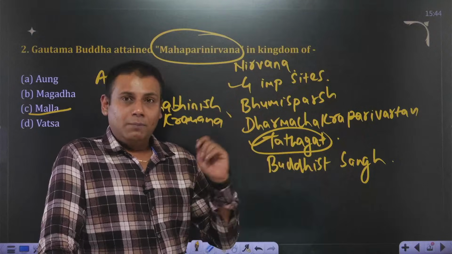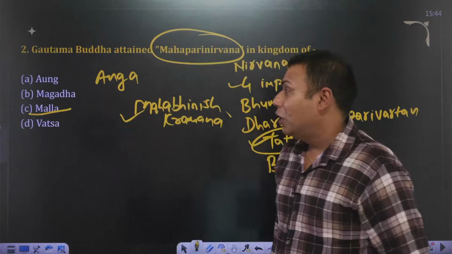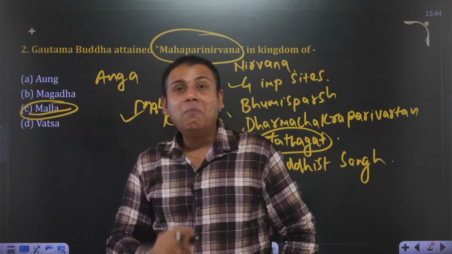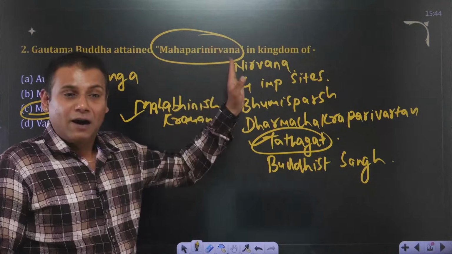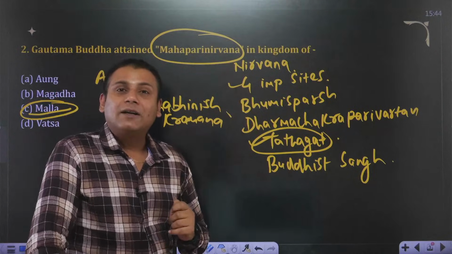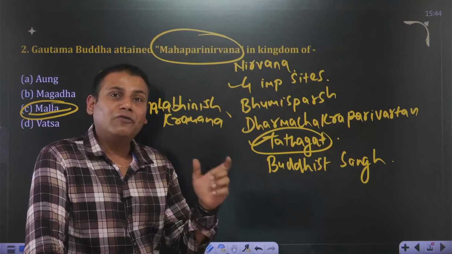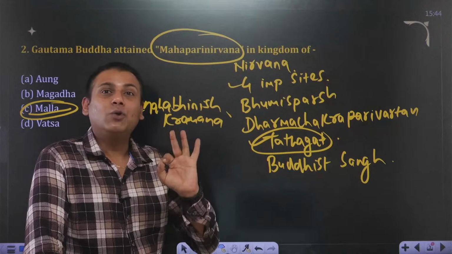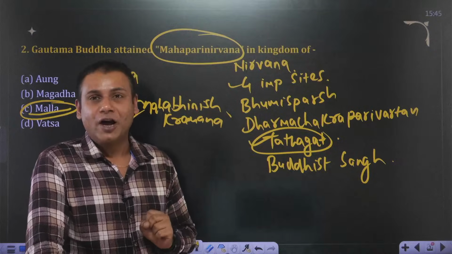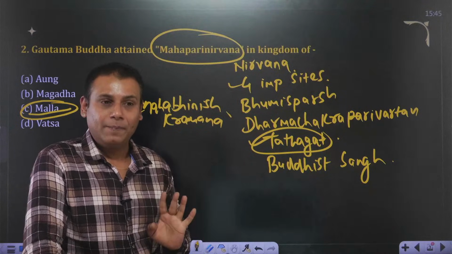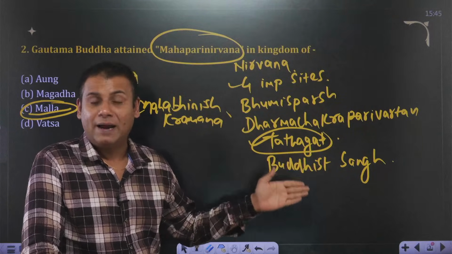Okay? Buddha died at the age of 80 at a place called Kushinagar or Pava. And at that time, Kushinagar or Pava was the capital of Malla Mahajanpad. And the death of Buddha is referred to as Mahaparinirvana. Now, Buddha had started a Buddhist Sangh at a place called Rajgriha. If any person wants to join the Sangh, he had to take three important vows: Buddham Sharanam Gacchami, Dhammam Sharanam Gacchami, Sangham Sharanam Gacchami. Is that clear? So these are the important terminologies that you have to remember from the exam perspective.